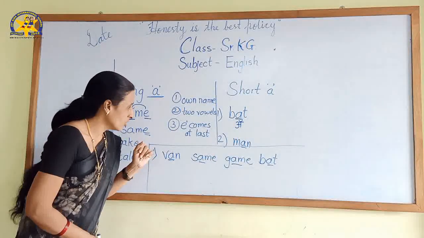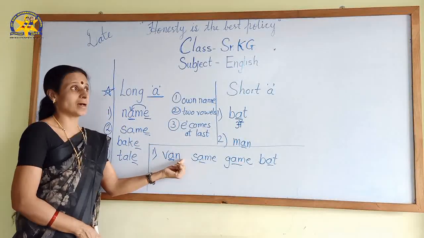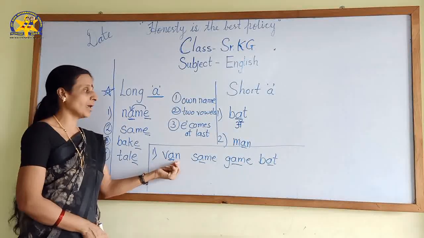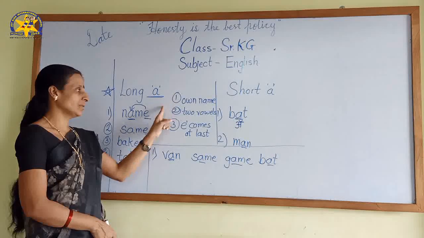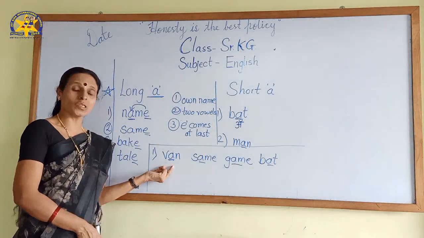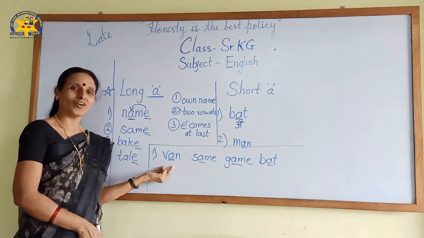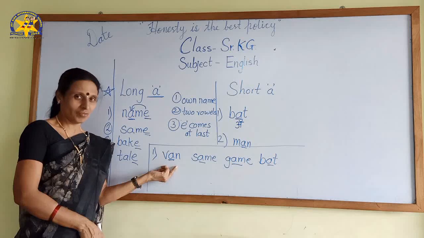Then what is the third rule? E comes at last. Read the spelling: V-A-N. There is no E at last. It means the 3 rules are not working here. Then how is this word long vowel? No. So this word is a short A sound word.